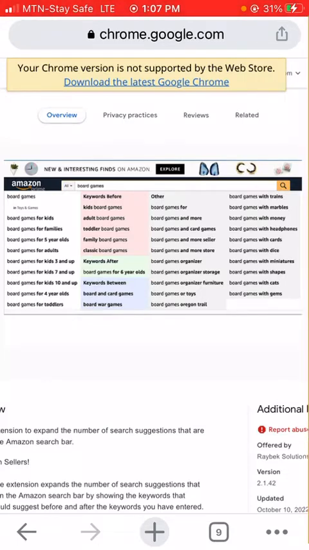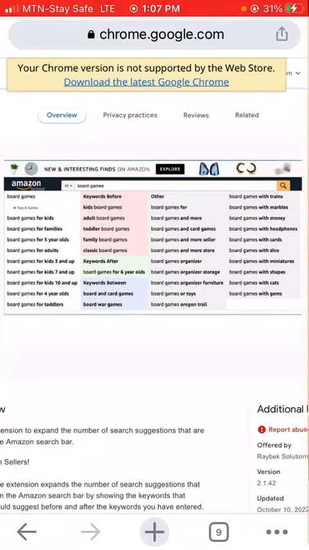So let's say this is your Amazon screen. Once you start to type, you can see here, for example, this person typed board games, and the AMZ suggestion expander suggests different key terms that people are actually using to search for board games. All you need to do is copy these items to a notepad or write them down, so that when you upload this book to Amazon, you will use these terms in your 7 keyword tags, or you can also use them in your book title or description.